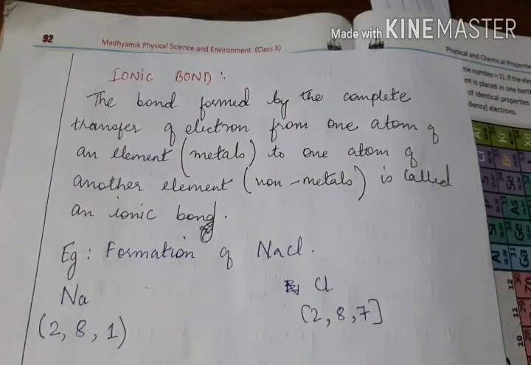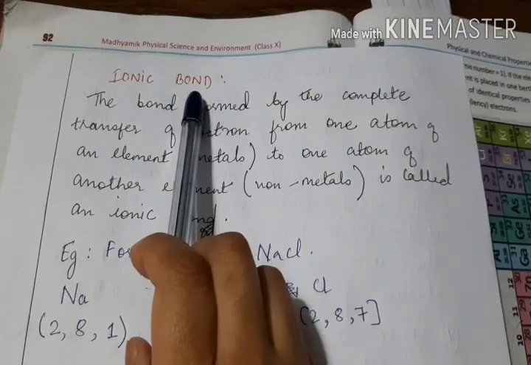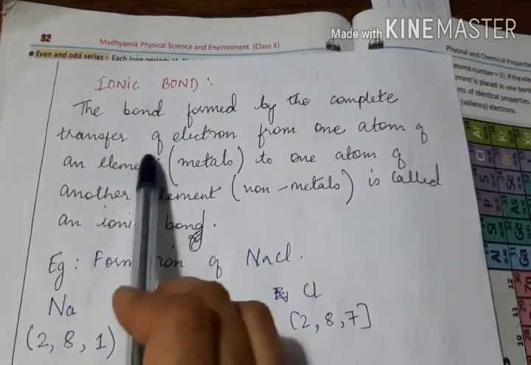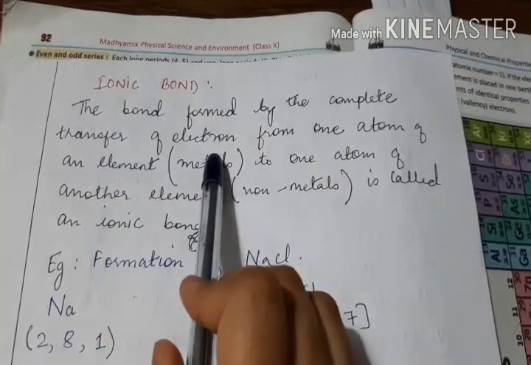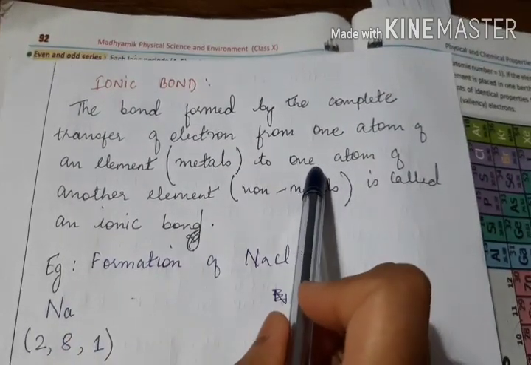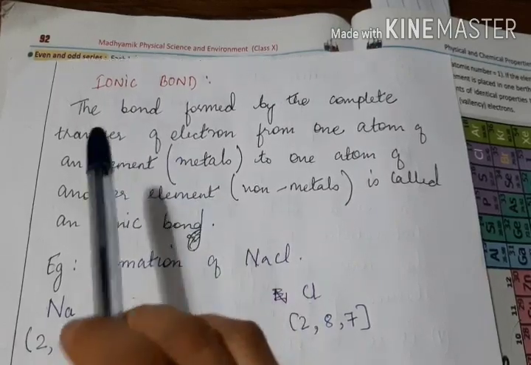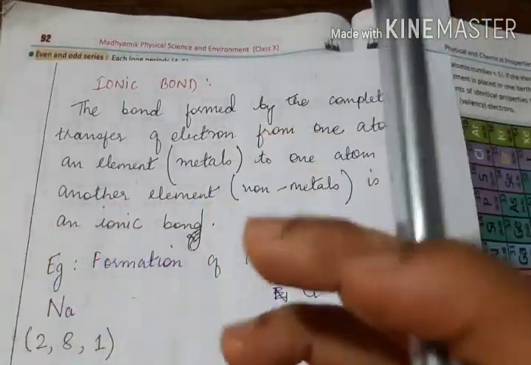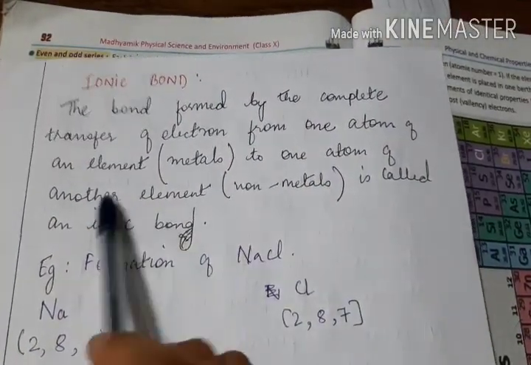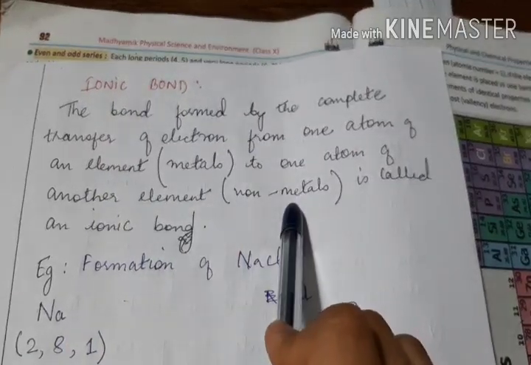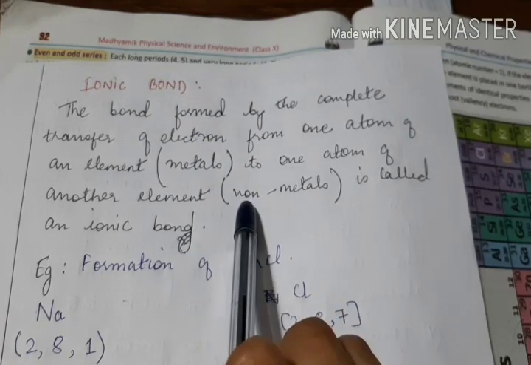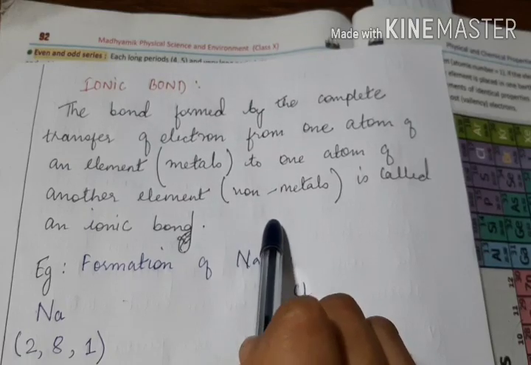The first type of bonding we are going to learn about is ionic bonding, or ionic bond. Ionic bond is formed by the complete transfer of electrons from one atom of an element to another atom of another element. So ionic bond is formed by the transfer of electrons from one atom to another atom. Usually the transfer takes place from metals to non-metals. Metals, you know, can easily lose electrons, and non-metals have a tendency to accept electrons.